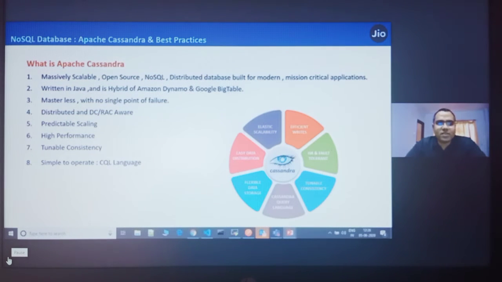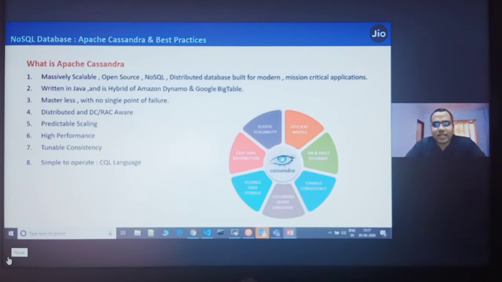Cassandra is a NoSQL database. Obviously, I think everybody knows that. It's a massively scalable, distributed database written in Java. Developers from Amazon Dynamo and Google Bigtable came together, joined Facebook, and Facebook developed Cassandra. They first used it in their inbox search, and later it got picked up. The base systems are Google Bigtable and Amazon Dynamo.